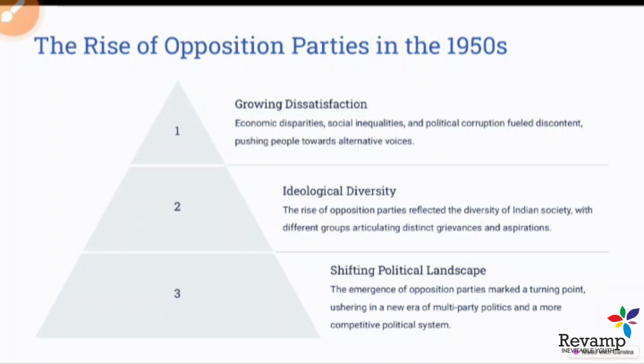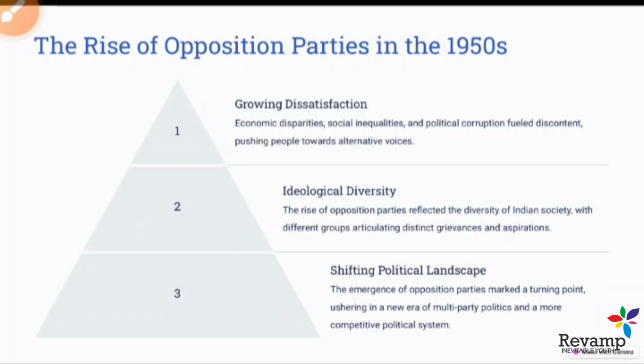First and foremost, economic disparity, social inequality, political corruption. All these things continued after independence, and were not wiped out from society. So all this dissatisfaction led to the formation of a lot of independent parties.